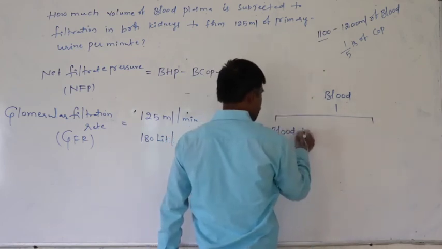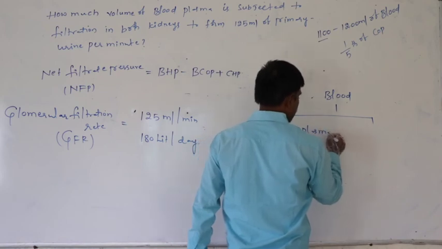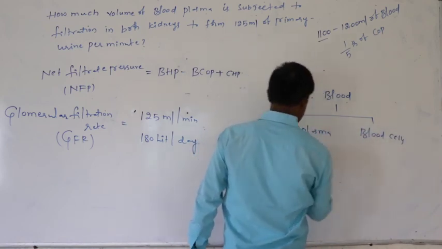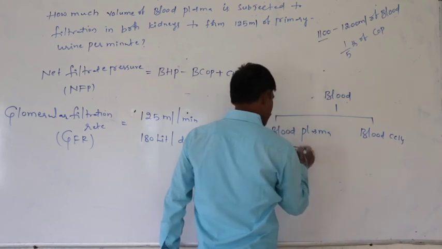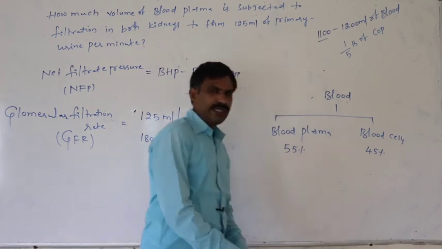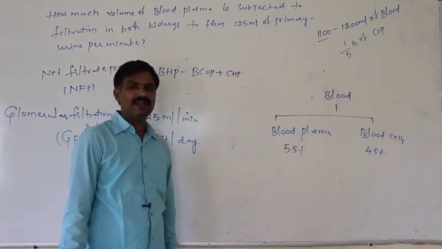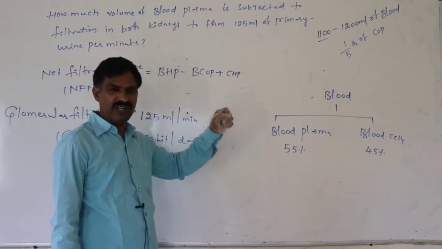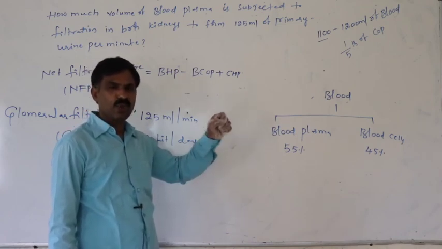In blood, two principal portions are present. One is the blood plasma, the second is the blood cells. Plasma accounts for about 55%, blood cells only 45%. What part of the blood is filtered in glomerular filtration?